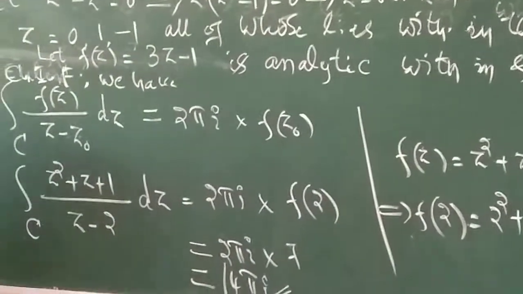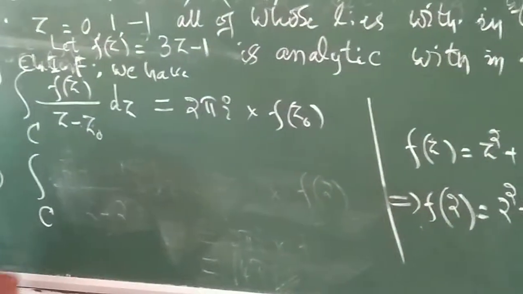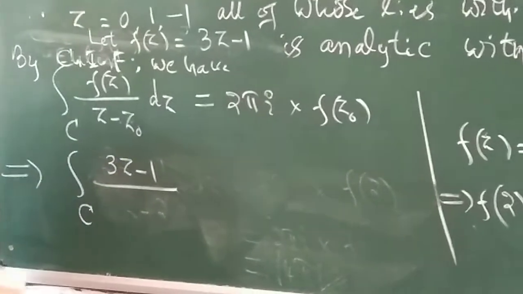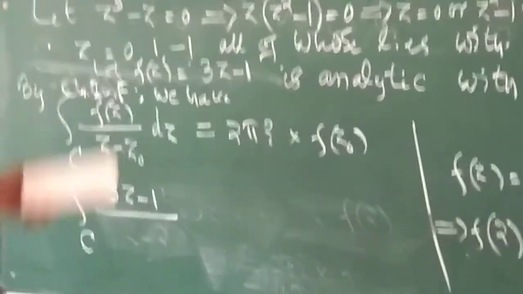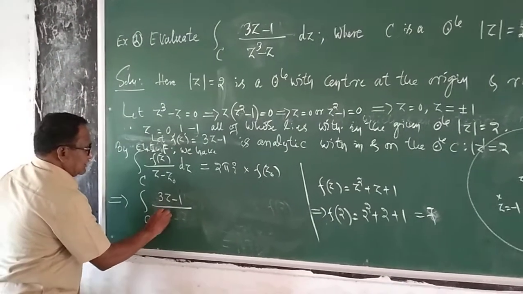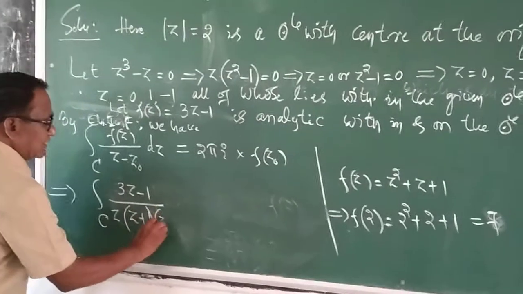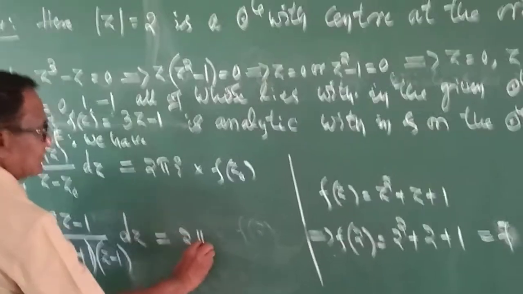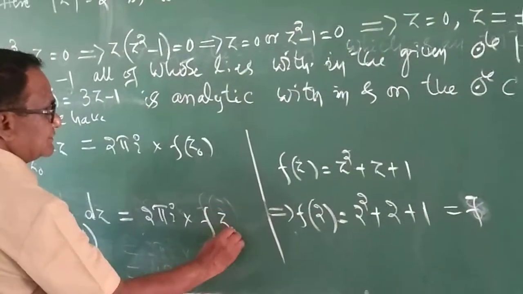That is, this implies that the line integral over C of (3z minus 1) divided by (z cube minus z), as I have seen here, can be written as z into z squared minus 1, means it is z plus 1 into z minus 1, into dz is equal to 2 pi i into f of z naught.